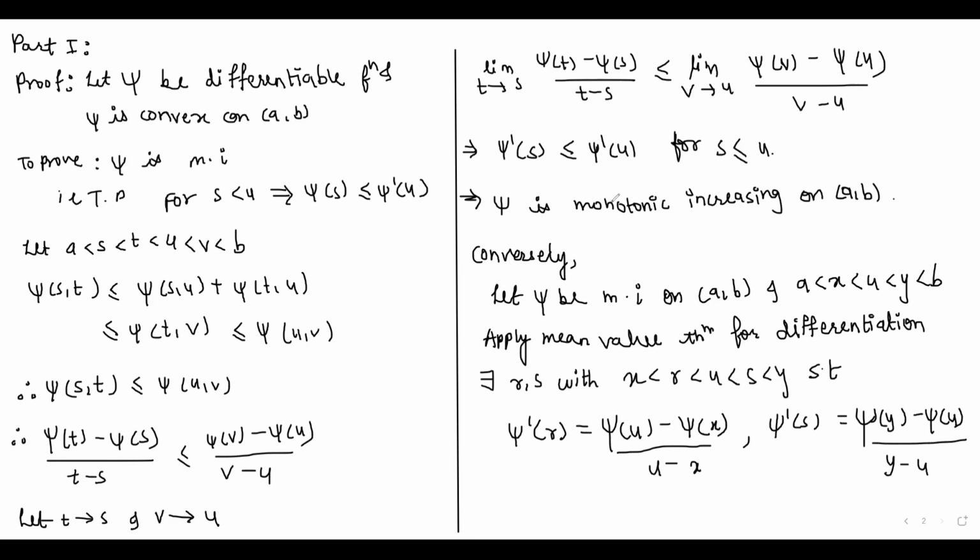Since psi is monotonic increasing as given, psi dash of r is less than or equal to psi dash of s.